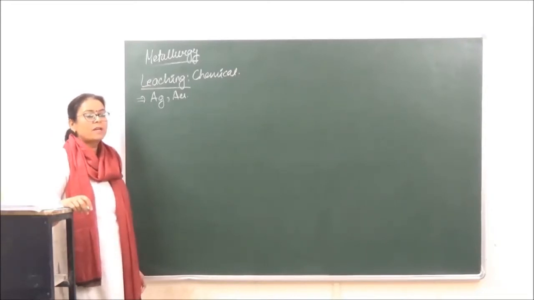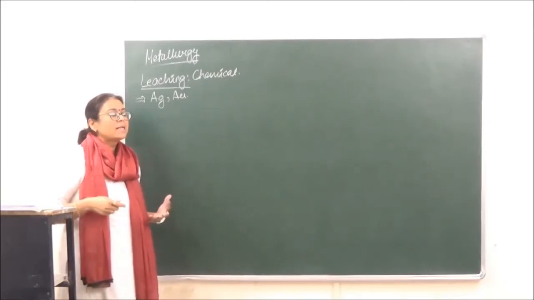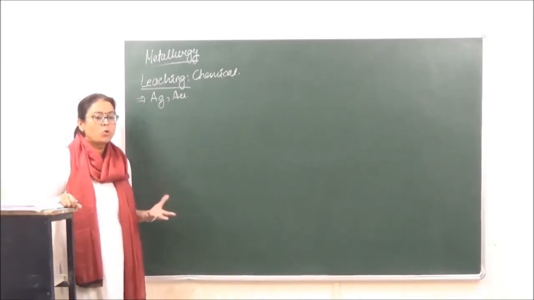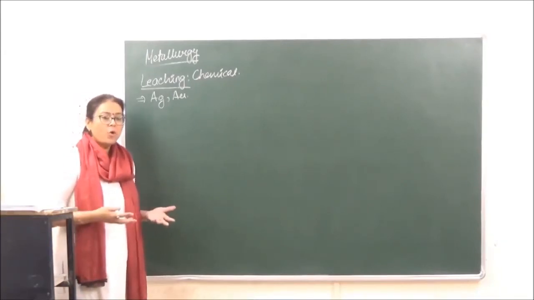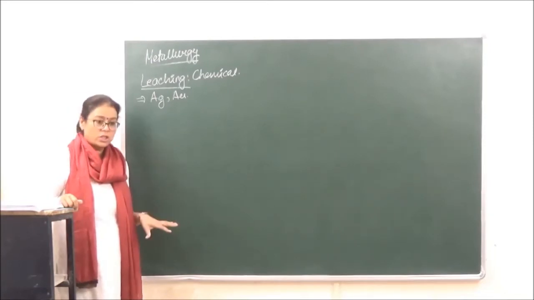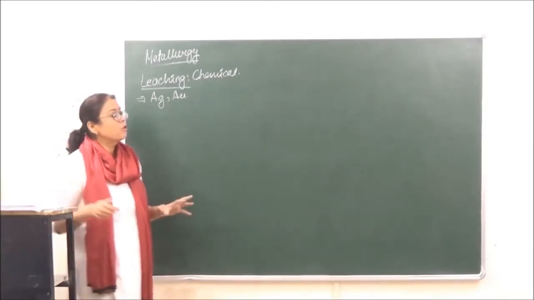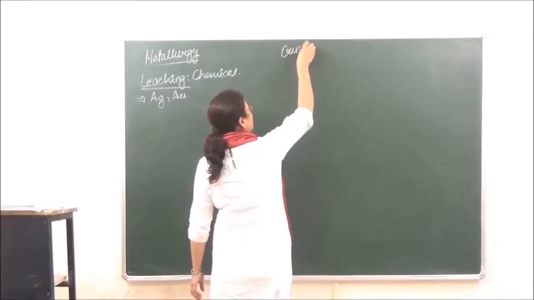Okay, now in this method, the powdered ore which we have in the beginning, initially what happens is that when you have taken out the ore from the earth's crust, that is generally found in the form of stones, right? So obviously you cannot concentrate the ore from stones, so therefore those stones are first crushed into pebbles, and this method of crushing them is known as crushing or grinding.